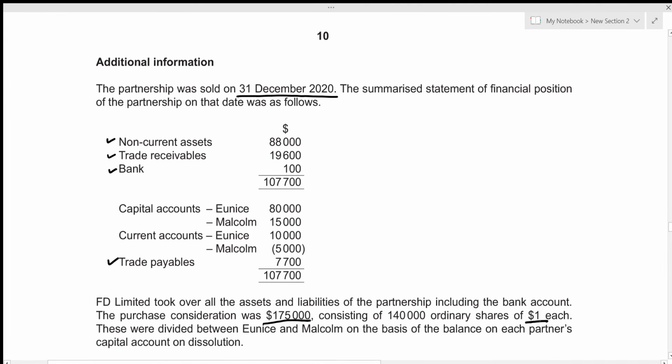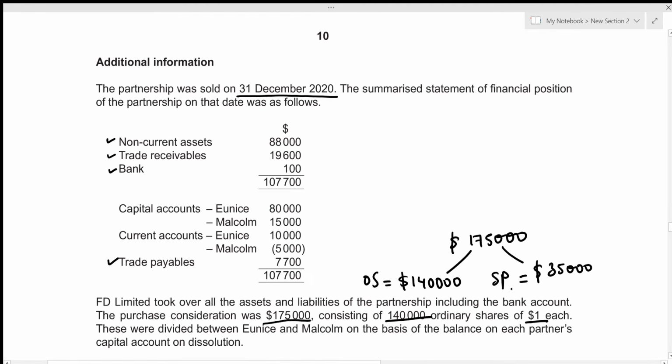So if the ordinary share is only $1, then we actually need to pay the total amount of 175,000, right? So out of these, ordinary shares will fund 140,000 since we are giving out 140,000 ordinary shares at the rate of $1, right? Then there also is the remaining amount of 35,000. So this 35,000 will be funded by the share premium. All right, these were divided between Eunice and Malcolm on the basis of the balance on each partner's capital account on dissolution. So we need to figure out the capital balance for Eunice and Malcolm on dissolution.